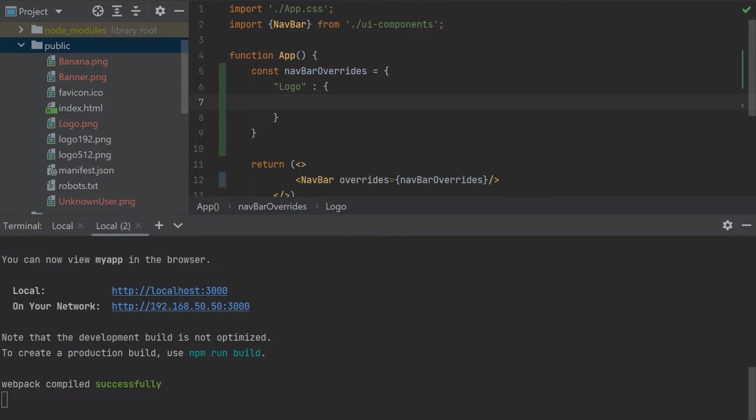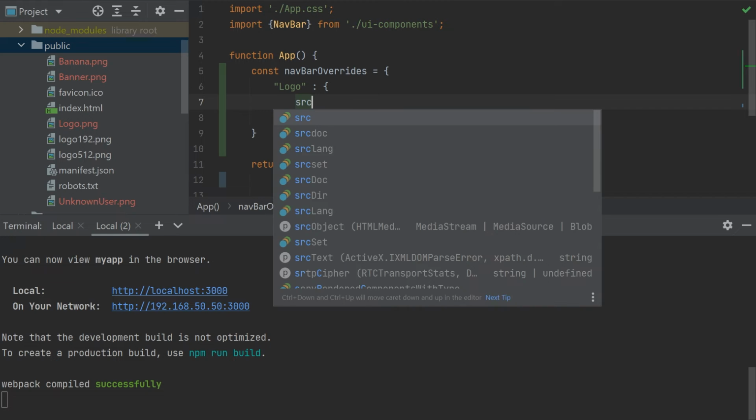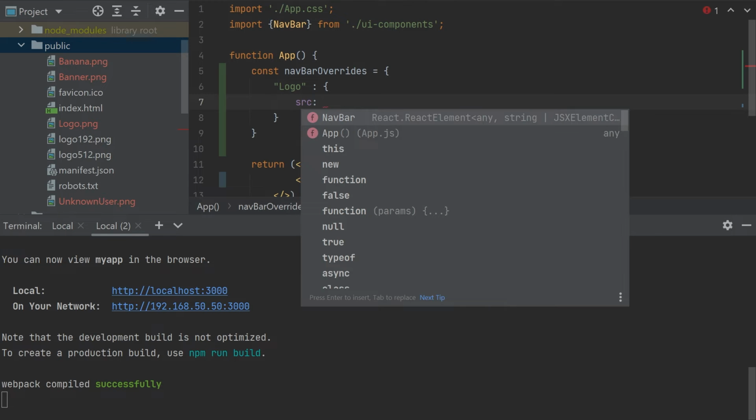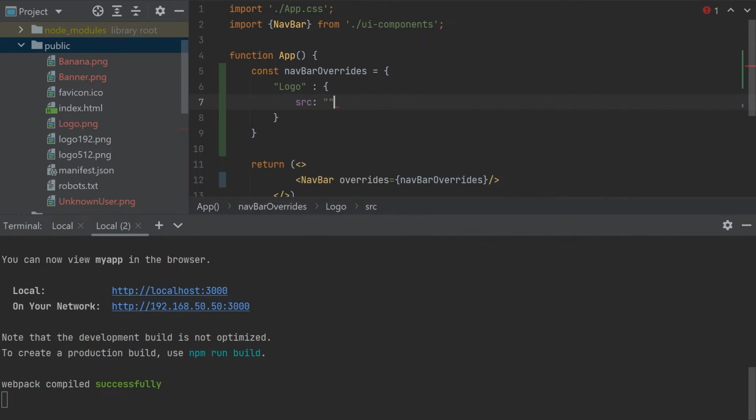Most probably I would like to override the source, and the source could be in the form of string or some reference, and in this case it's a string reference.